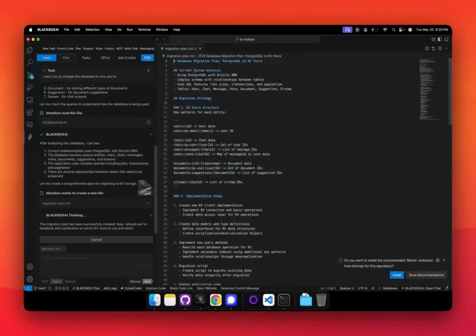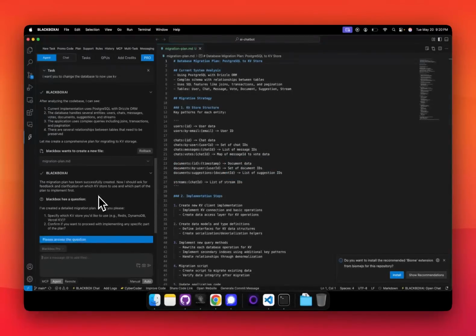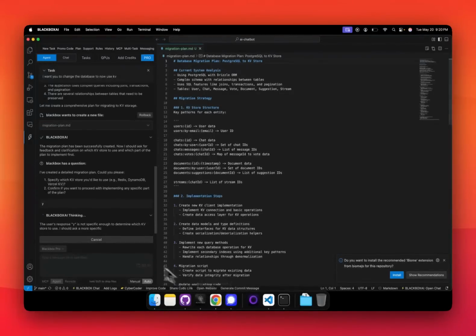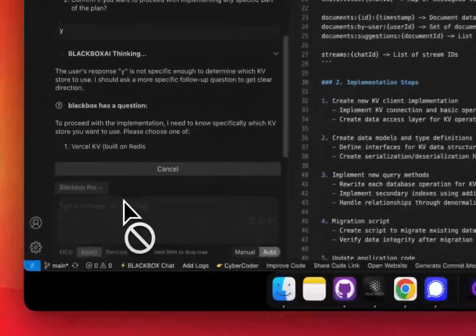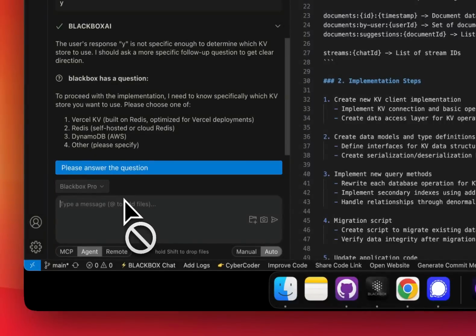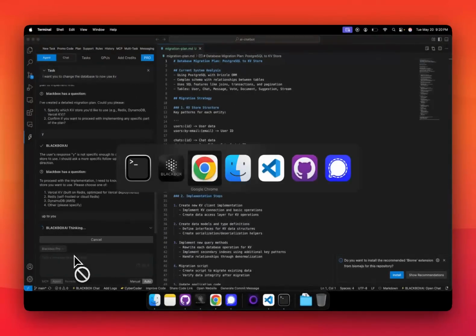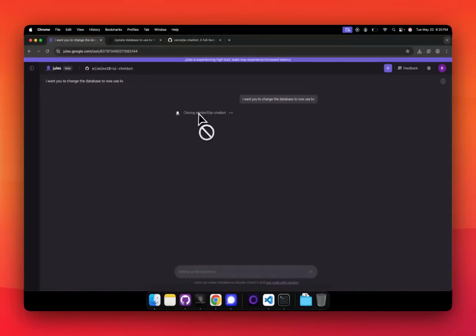Now let's take a look and see. Blackbox is already in the works. All right. Let's confirm. Yes. Proceed. The user is not specific. I'm gonna tell it, up to you. Okay. So now it's ongoing. Do you feel the AGI? So now it's still cloning over here. So we're in the cloning stages on Jules, and now it's reading some files.